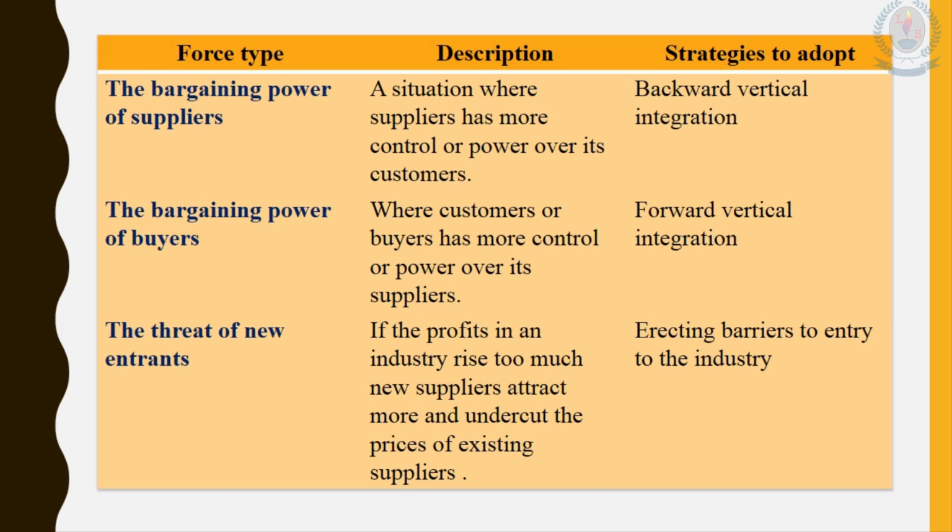So, let us identify the first force type. The first force is the bargaining power of suppliers. Here, it is a situation where the supplier has more control or power over its customers. What do you think about it? Let's assume we are conducting a manufacturing company.